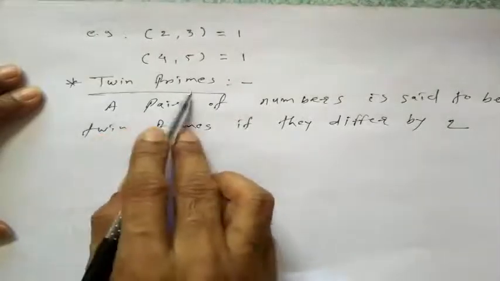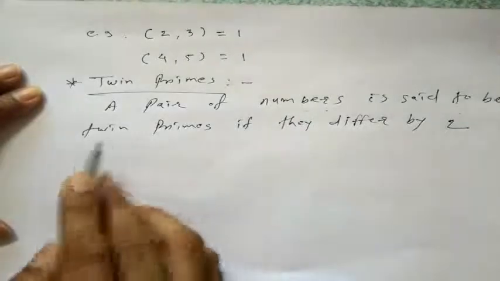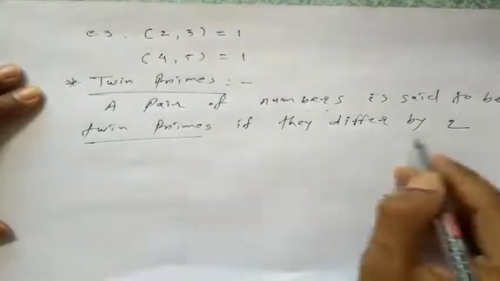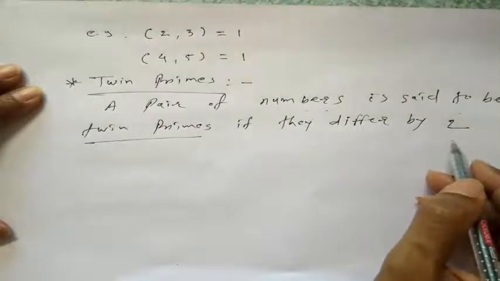In twin primes, a pair of numbers is said to be twin primes if they differ by 2.